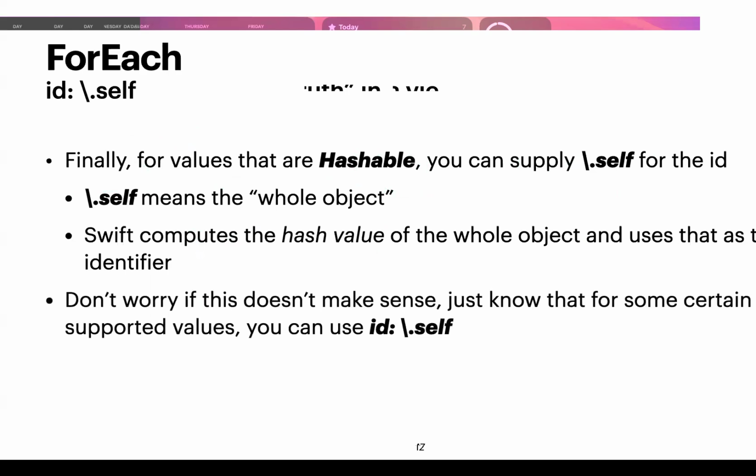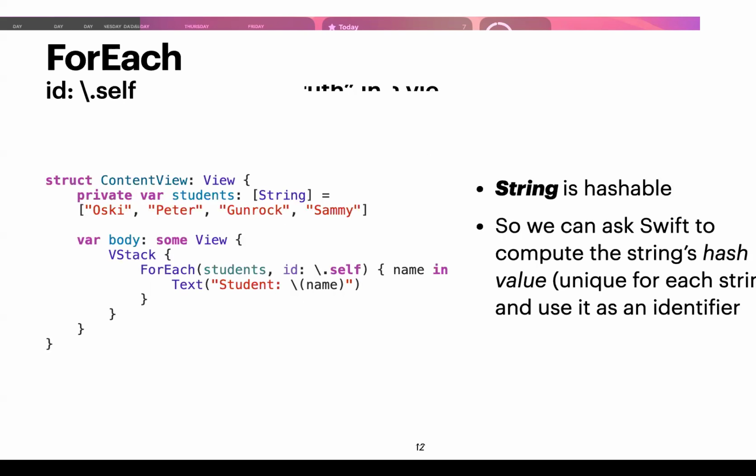Again, don't worry if this doesn't make sense, but just know that some supported values are hashable by default, and you could use the ID slash dot self instead. And you could also make your own data types conform to hashable. Hashing is introduced in 61B, so don't worry if this doesn't make sense, but just know that for some data types, it is possible to use slash dot self.